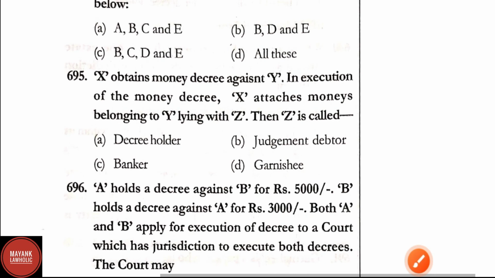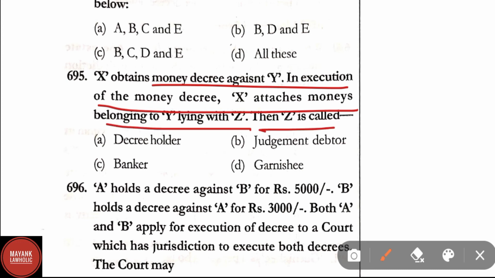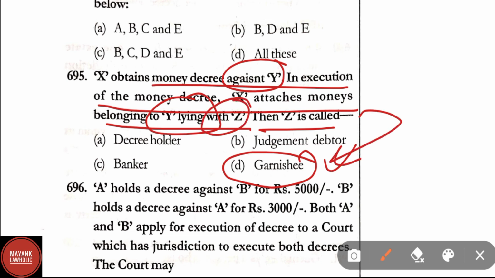Question number 695. X obtains money decree against Y. In execution of the money decree, X attaches monies belonging to Y lying with Z. Then Z is called decree holder, judgment debtor, banker, garnishee. Correct answer here is option D, that is garnishee. X obtains money decree against Y. In execution of money decree, X attaches monies belonging to Y lying with Z. Then Z is called garnishee.